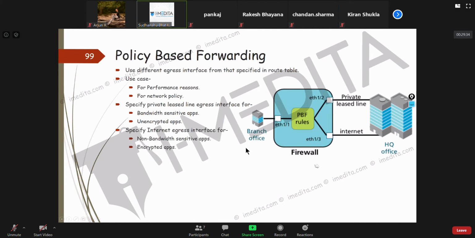And for the internet interface, we could utilize non bandwidth sensitive apps and encrypted apps. Basically, just like you make a matching criteria for a security policy, similar to that, you make a matching criteria for policy based forwarding rules.